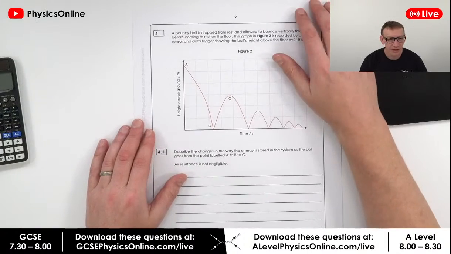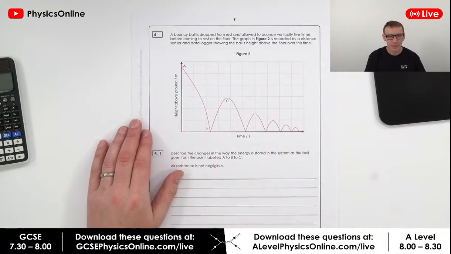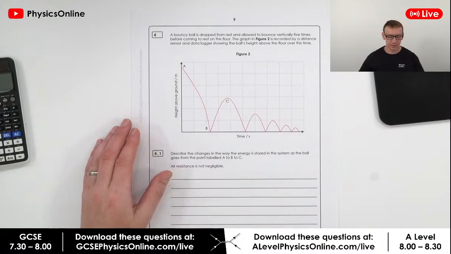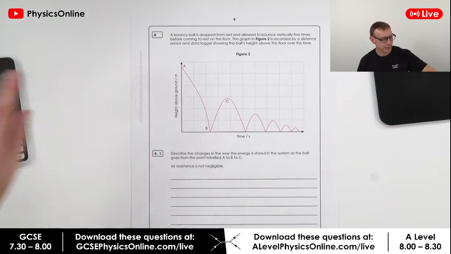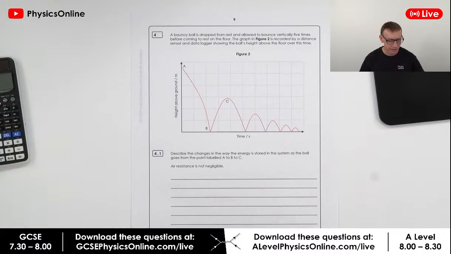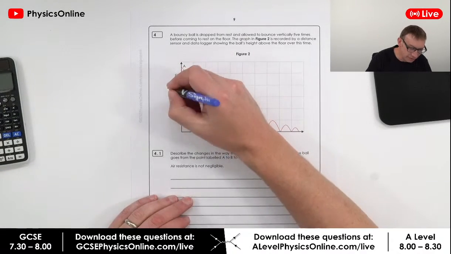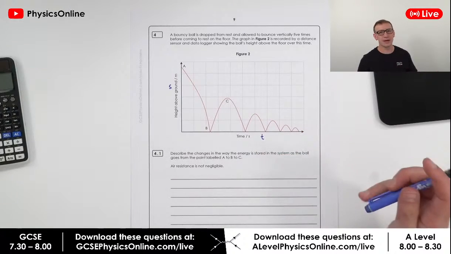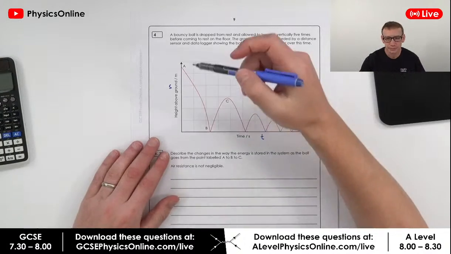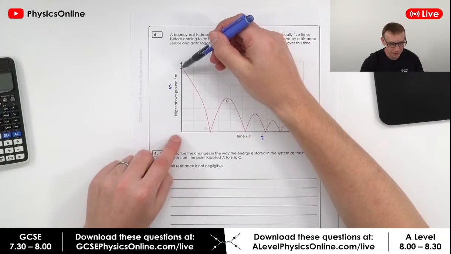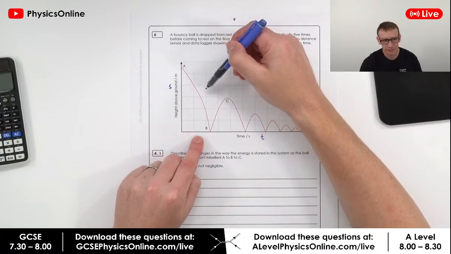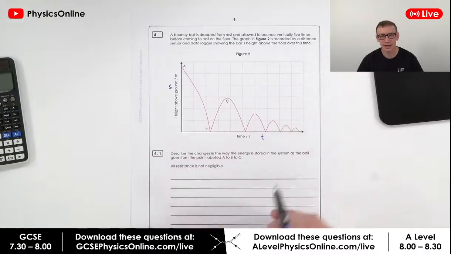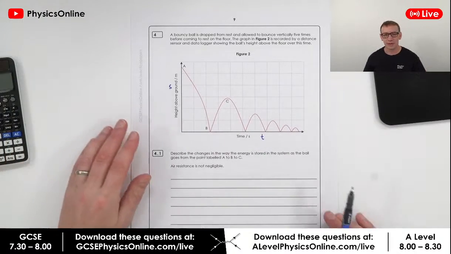Okay, so the first question is about a bouncy ball. It's dropped from rest, and then it bounces up and down multiple times. So what we have here is a height above ground, or another way of thinking about this is the distance above the ground, s, and we've got time t along the bottom. So all we have here really is a distance-time graph. What we can see is that as time goes on, the distance above the ground gets smaller. It then bounces up into the air and then bounces again and again. So this is the kind of thing that you probably will be familiar with.